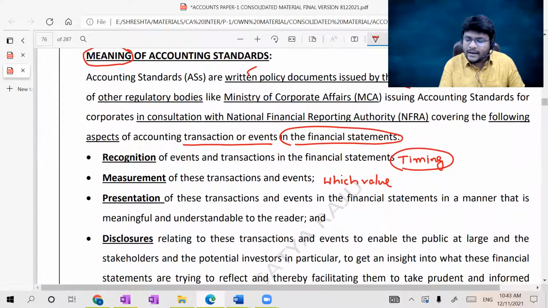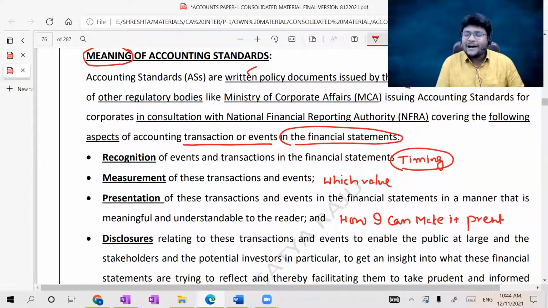Simply, how can I make it present? Can I club it with other items? Can I put it as a separate line item? Where do I have to present it? All such issues will be discussed under the presentation aspect. The ultimate objective is to give meaningful information.